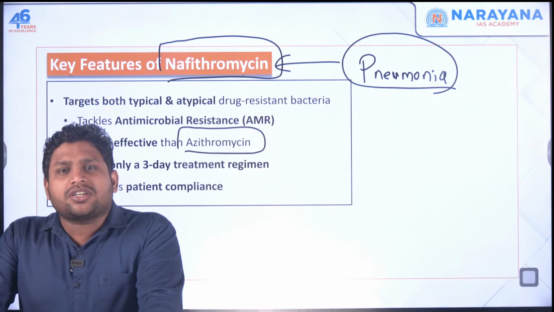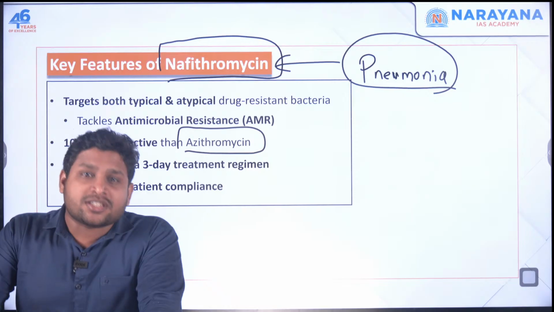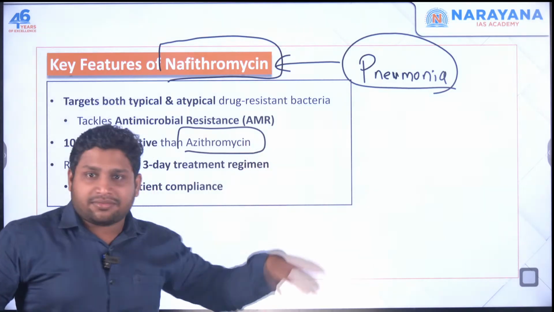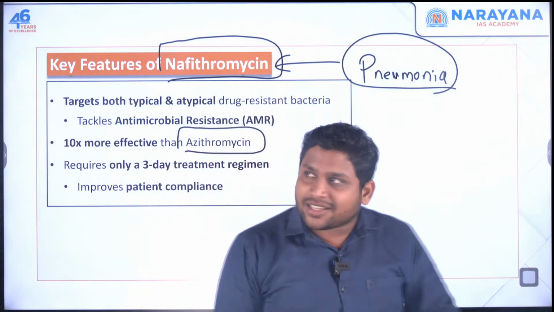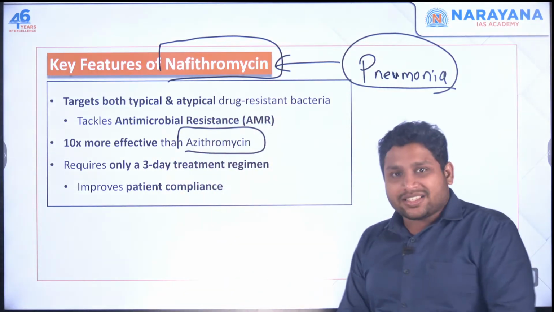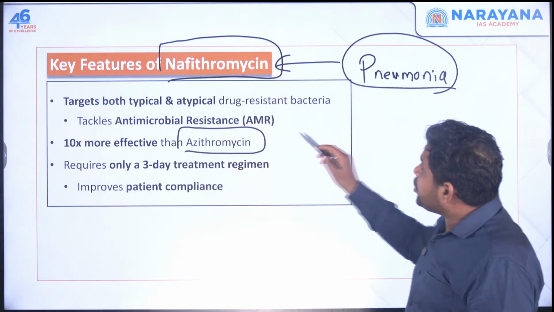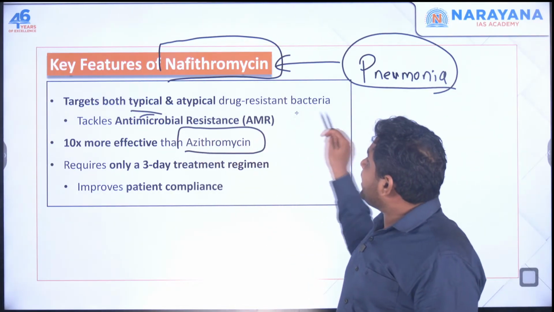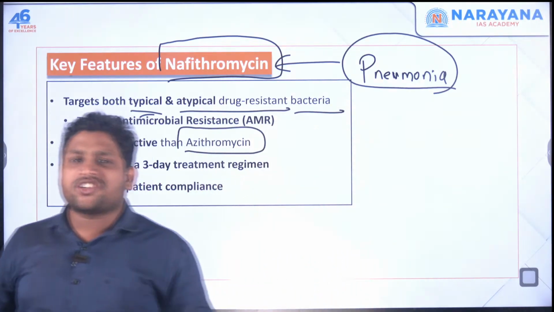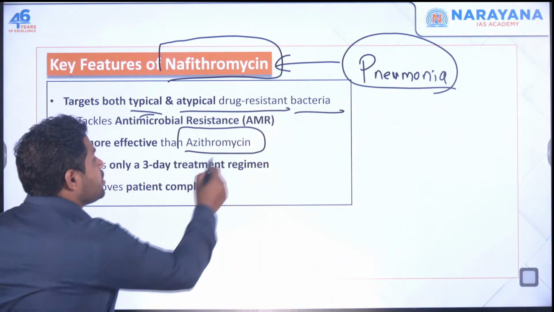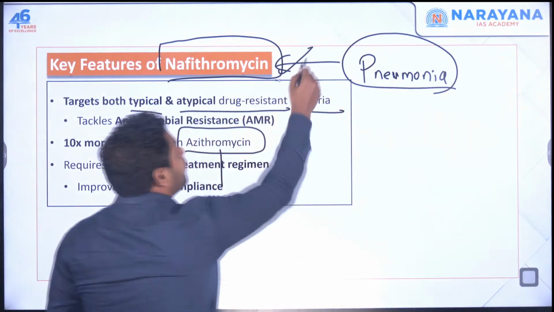Now the patient has become antimicrobial resistant towards this medicine. This medicine is not working on this person. Now we have got another medicine called nafithromycin. We are saying it can be used for typical bacteria or atypical drug resistant bacteria. Means for normal bacteria, instead of using the other drug, you can use this one drug.